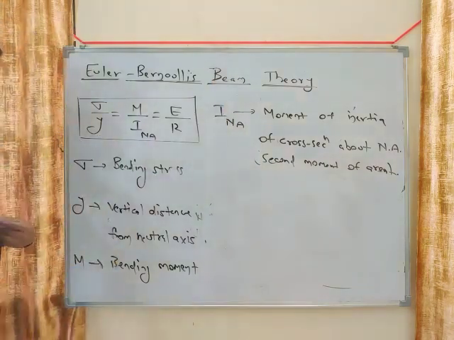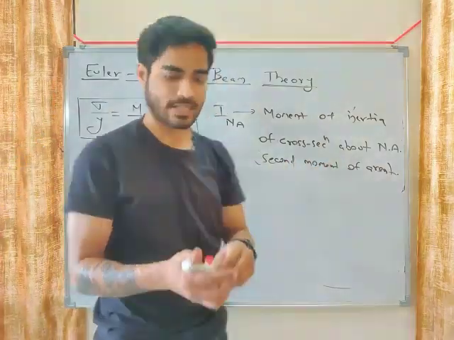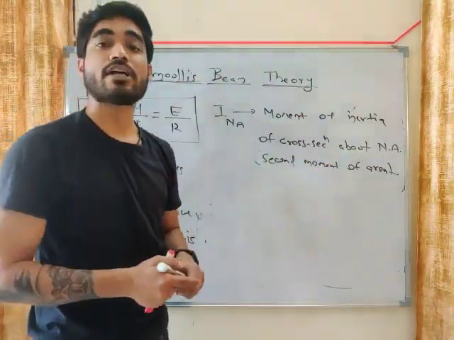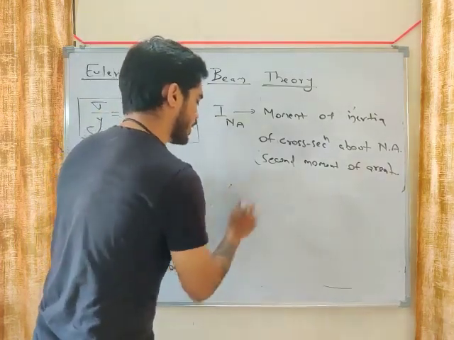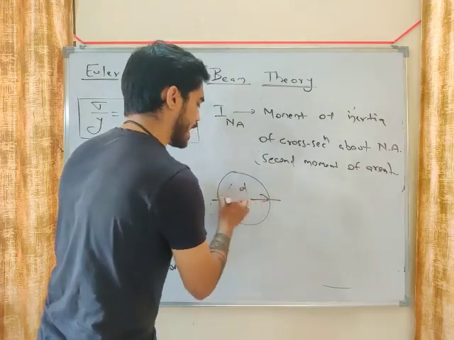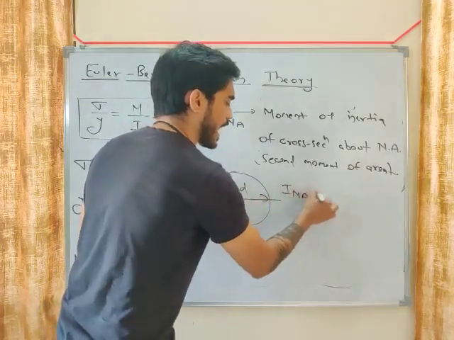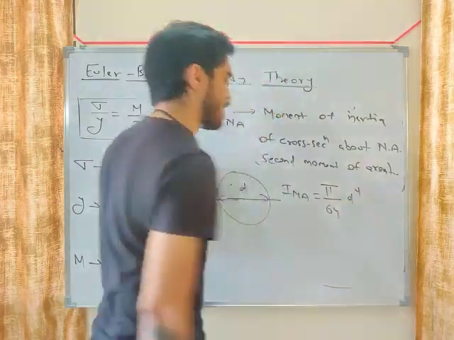Okay, so I is moment of inertia, meaning second moment of area, or area into distance squared. You should remember the equation of I for all cross sections. So what will be the equation of I for a circle? Let's say we have a circle of diameter d. So the equation of I will be pi by 64 d to the power 4.